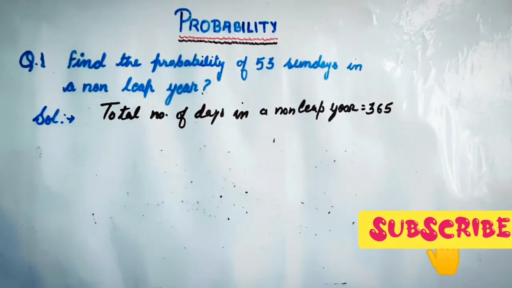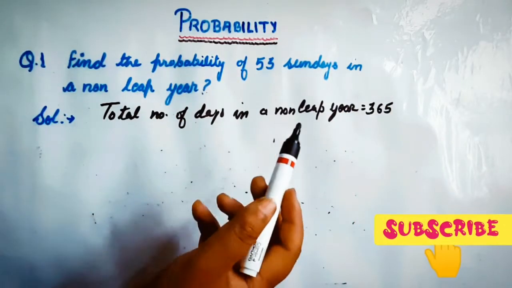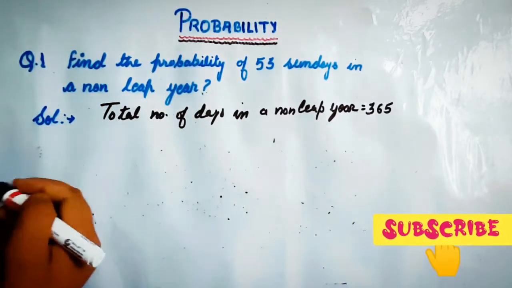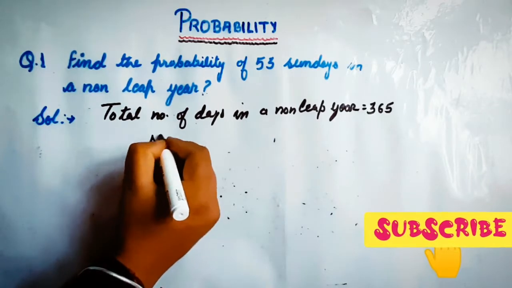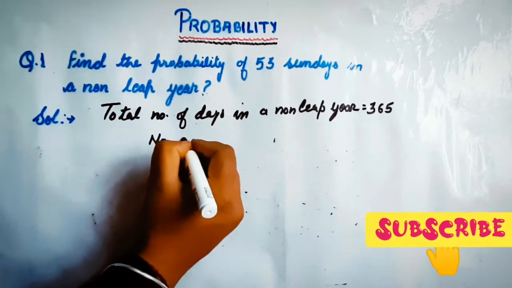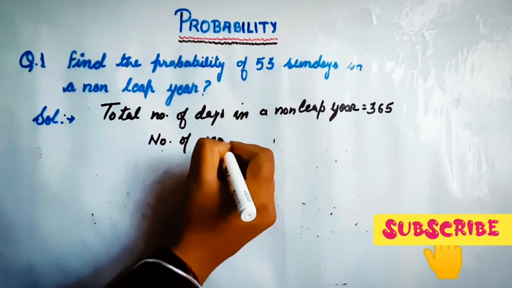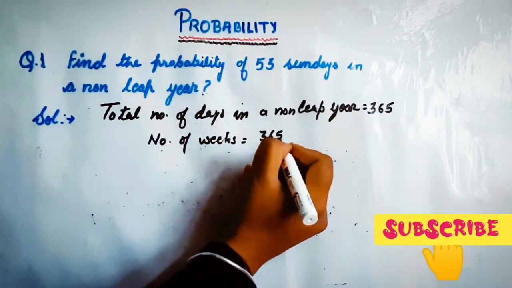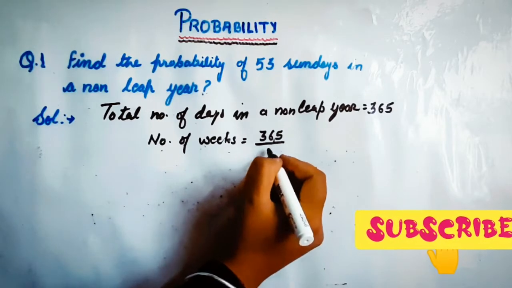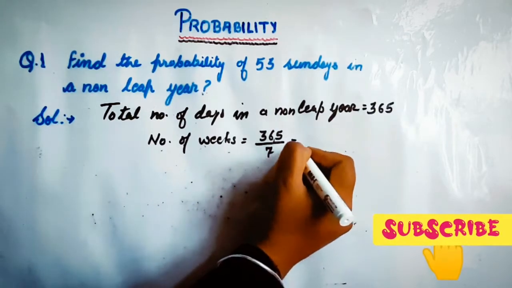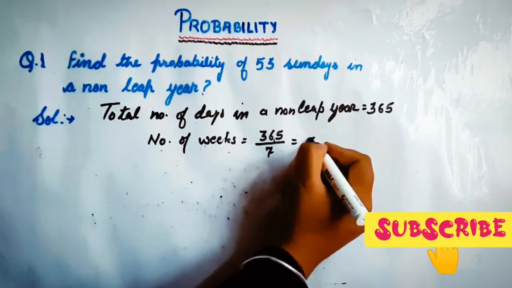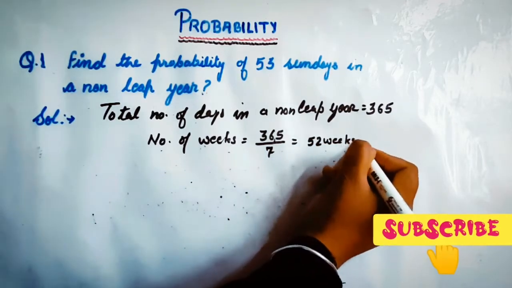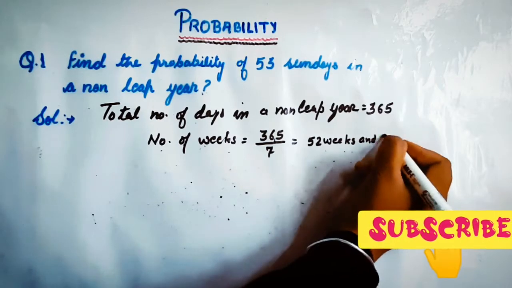If I ask you how many weeks will be there, the number of weeks will be 365 upon the number of days in a week, that is 7. If you divide it, it will be 52 weeks and 1 day.